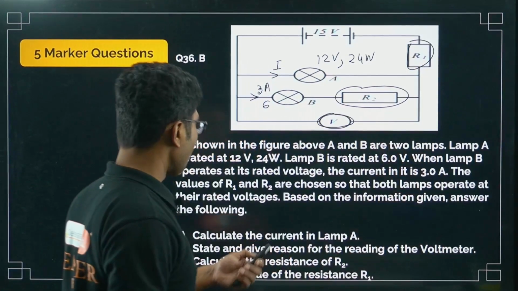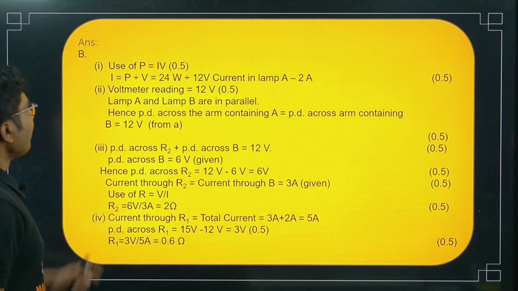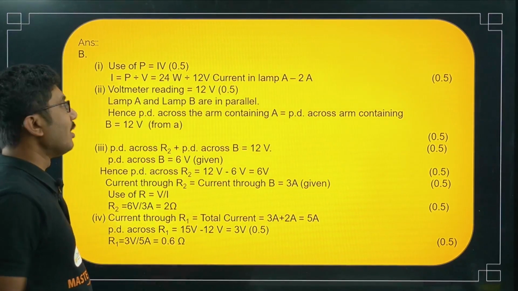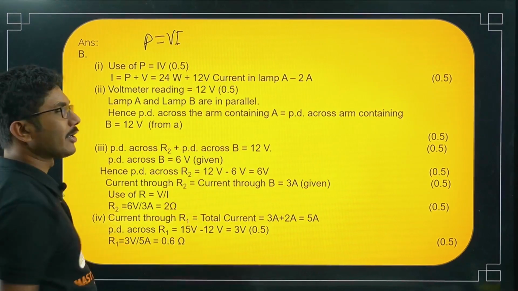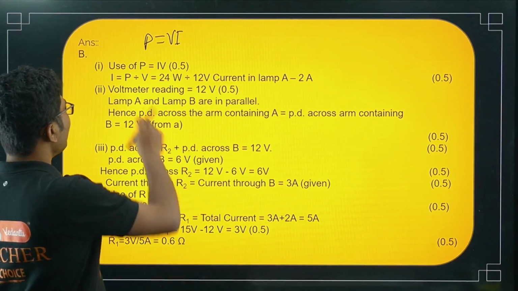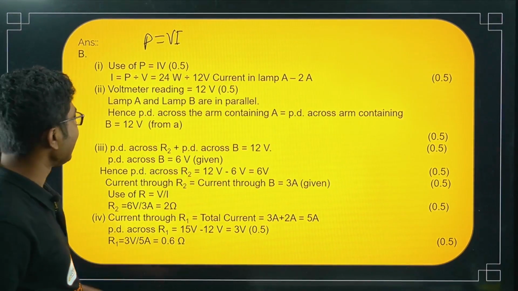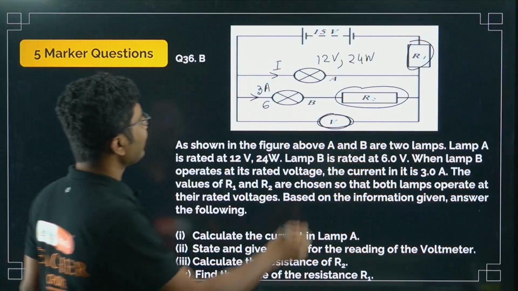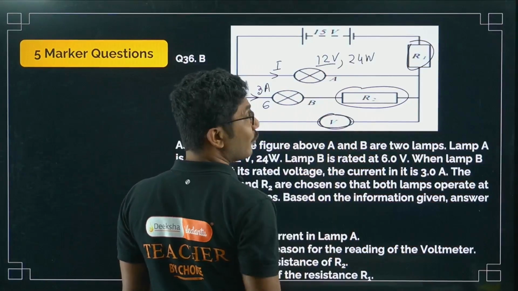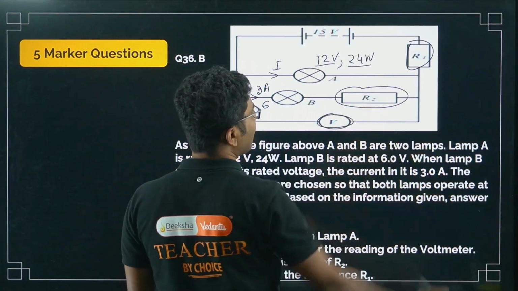Let's see. So use P is equal to VI. Power is equal to voltage times current. In the first case, it is given that voltage is 12, power is 24.